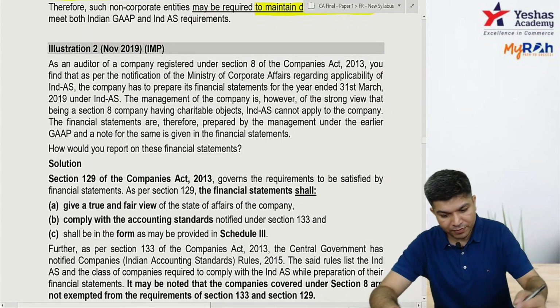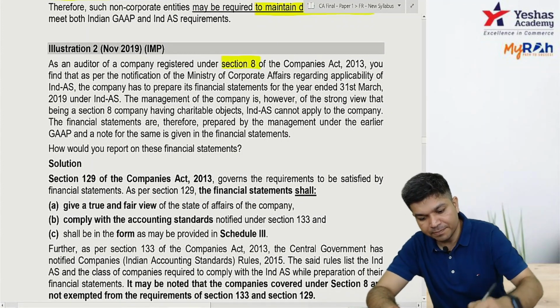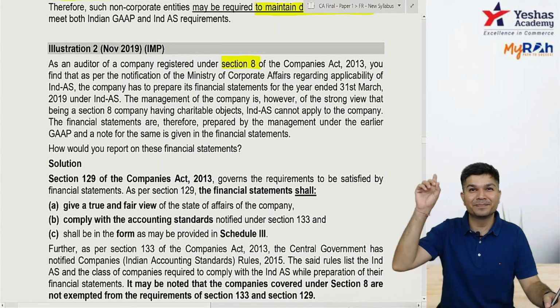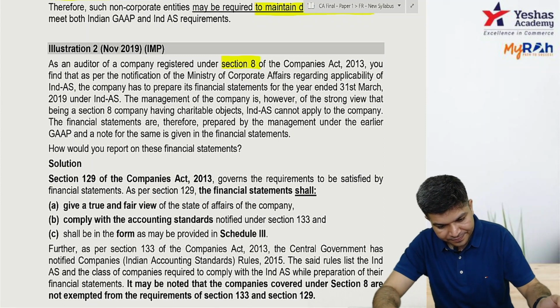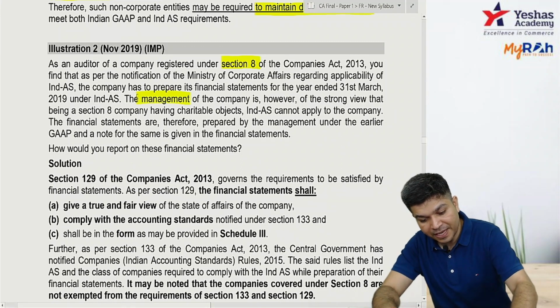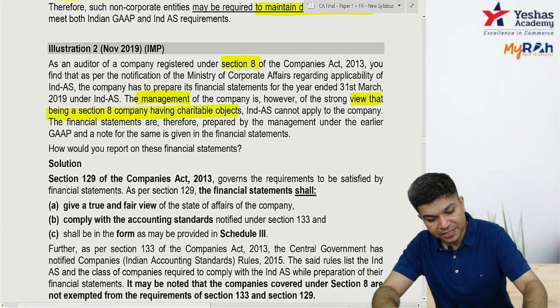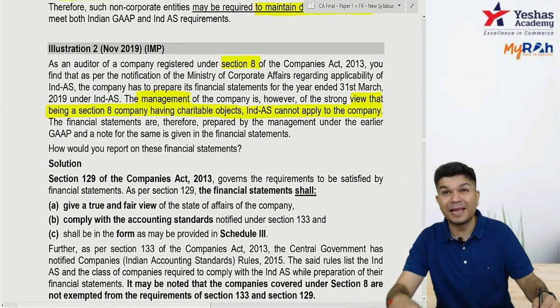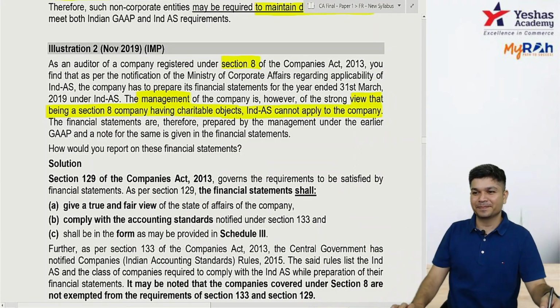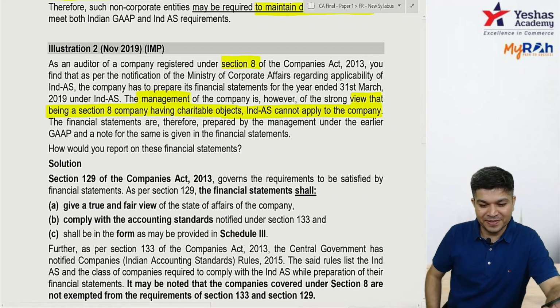Okay, next one, question number 2, November 19 exam. There's a Section 8 company, not for profit. The management is of the view that being a Section 8 company, IND AS doesn't apply. The question is whether IND AS applies to a Section 8 company.